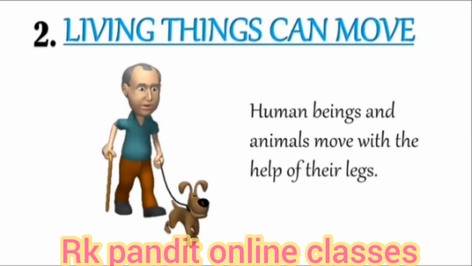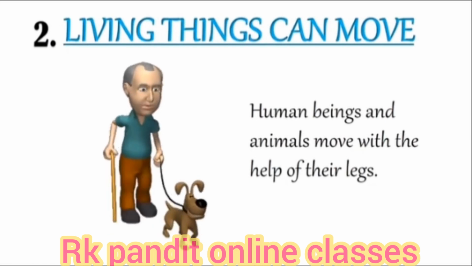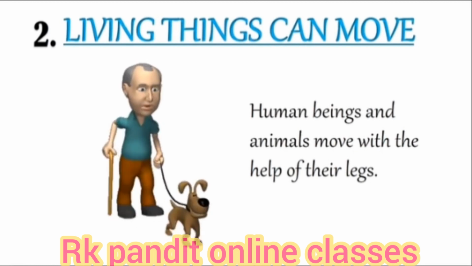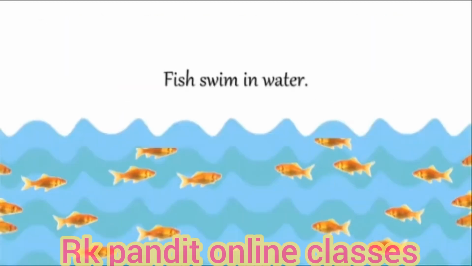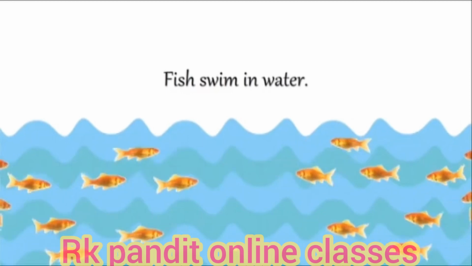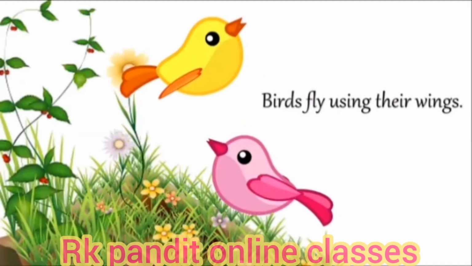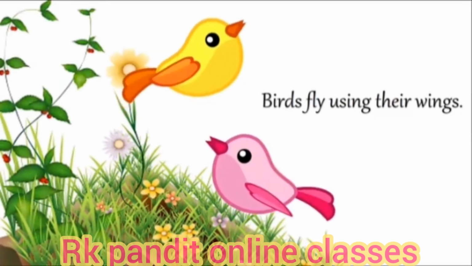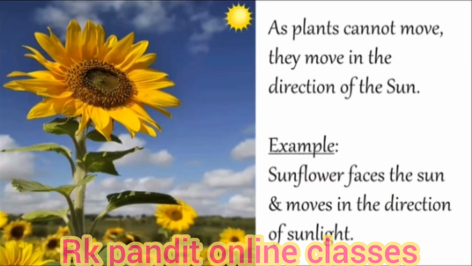Living things can move. Human beings and animals move with the help of their legs, whereas fish swim in water to move, and birds fly using their wings. Plants cannot move from place to place, but they move in the direction of the sun. For example, a sunflower faces the sun and moves in the direction of the sunlight.